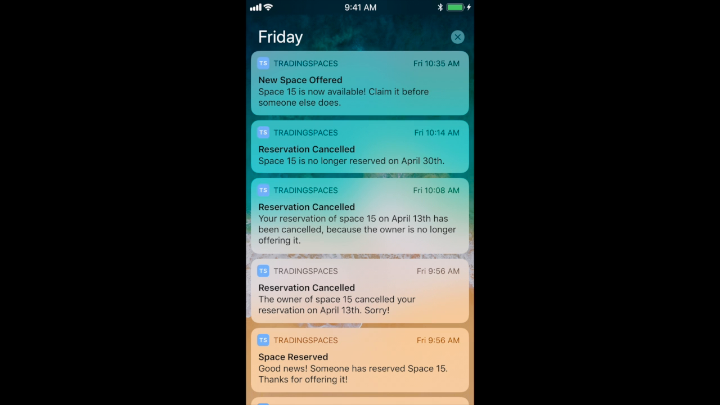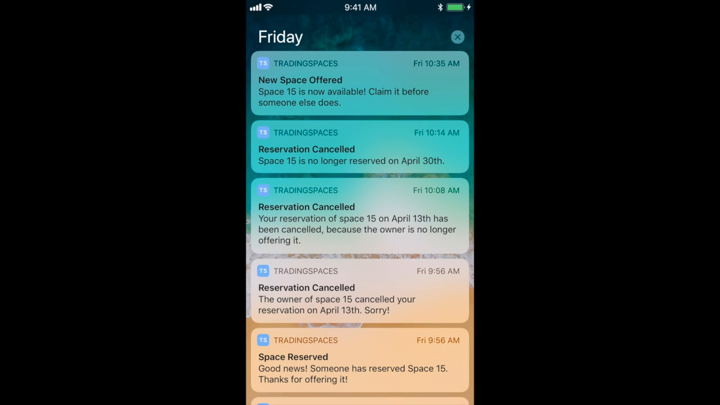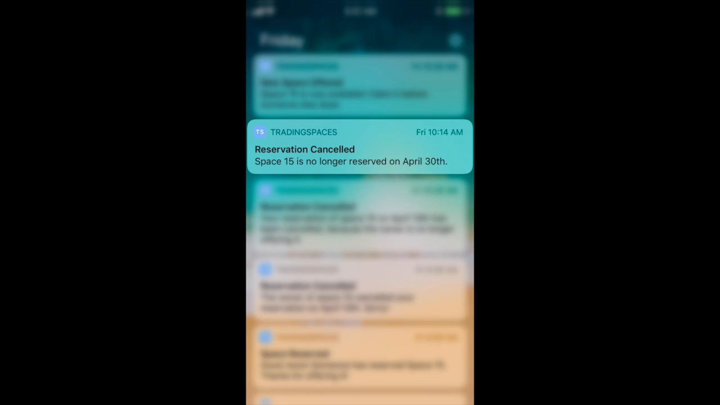Trading Spaces also supports notifications so that users know when important events happen inside the app. For example, when a new space is offered, users will get this notification inside the app: Space 15 is now available. Claim it before someone else does. When a reservation is canceled, so if you've offered a space and the person who reserved it canceled it, you'll get a cancel reservation notification.